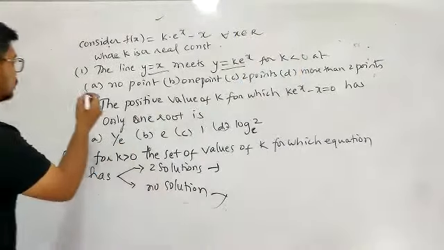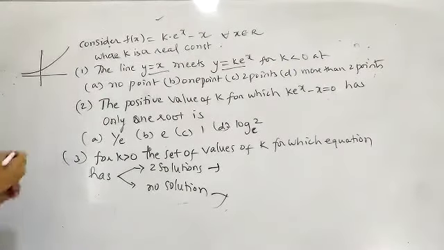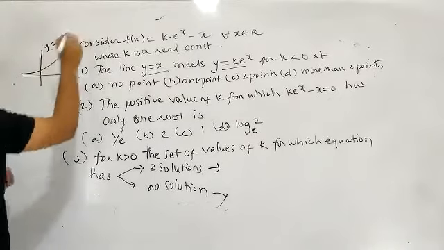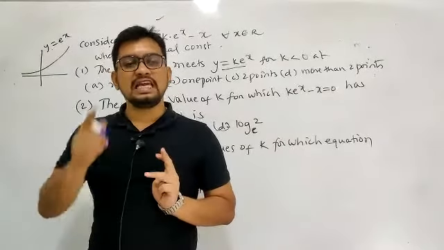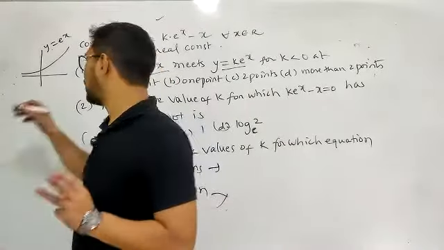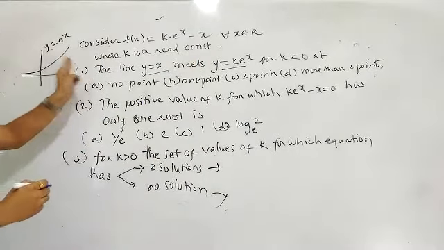Let's see how to do it. The graph of y is equal to e power x will be something like this. I told you, e power x and log x to the base e are inverse functions of each other. The log x to the base e graph will be like this, a reflection of it about y is equal to x. So this is the graph of y is equal to e power x.